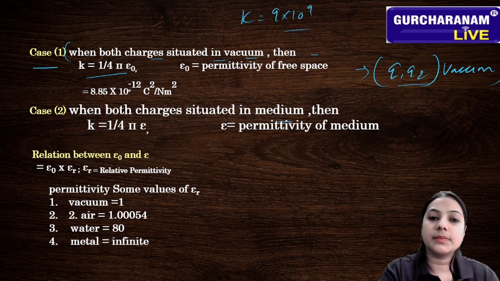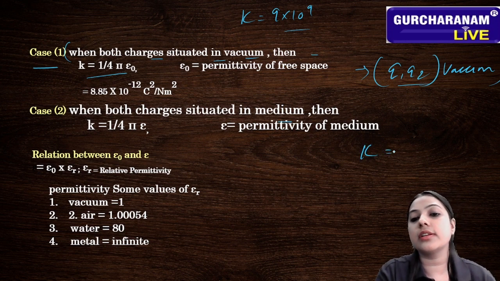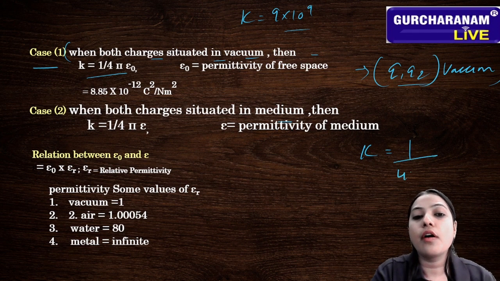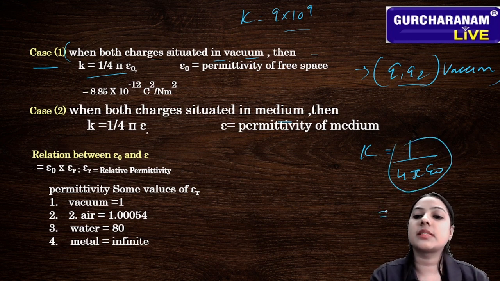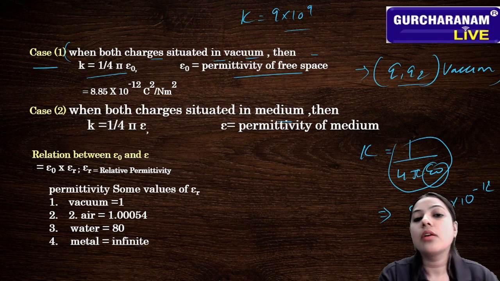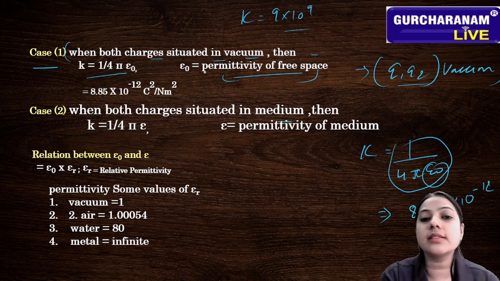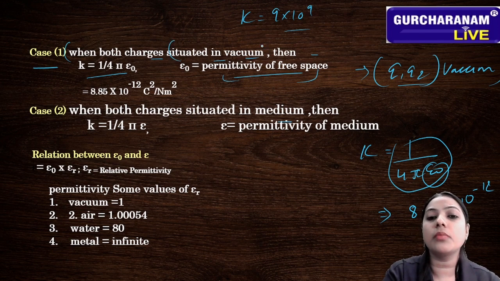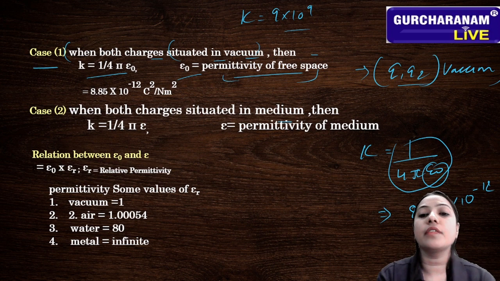But the value of K is also 1 upon 4 pi epsilon naught, and this expression is 8.85 into 10 raised to the power minus 12. Here epsilon naught is the permittivity of free space. What does epsilon naught represent? It represents the permittivity of free space, because we have situated both the charges in vacuum. That's why epsilon naught is the permittivity of free space.